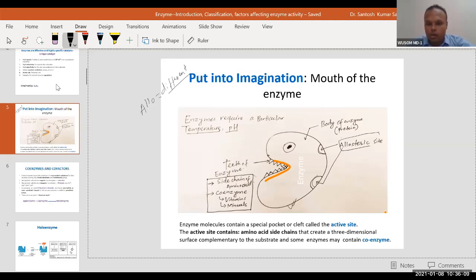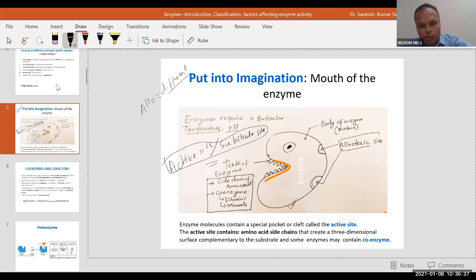This is one site where something binds, the mouth, and this is the second site where something binds. So this site is called the active site, or it is also called the substrate site. This is the active site or substrate site, and this is the allosteric site.